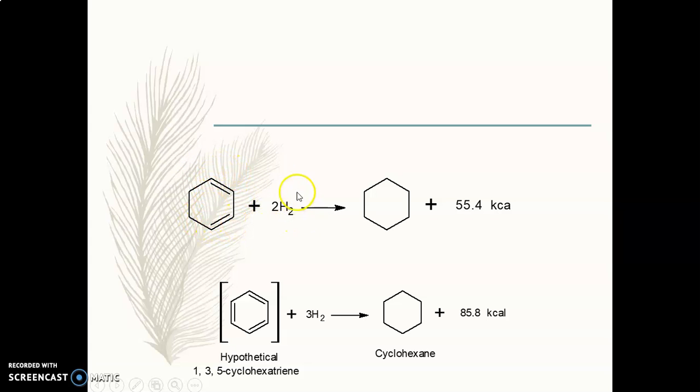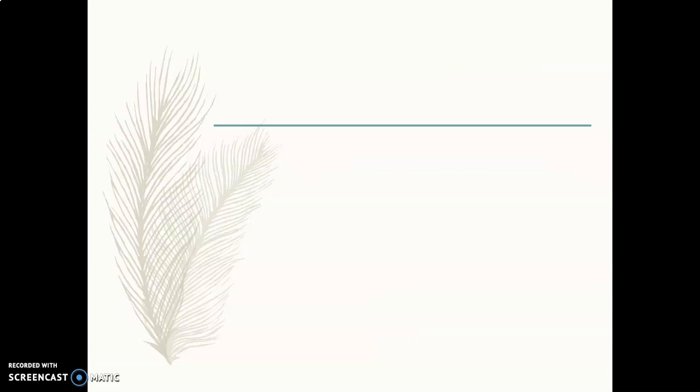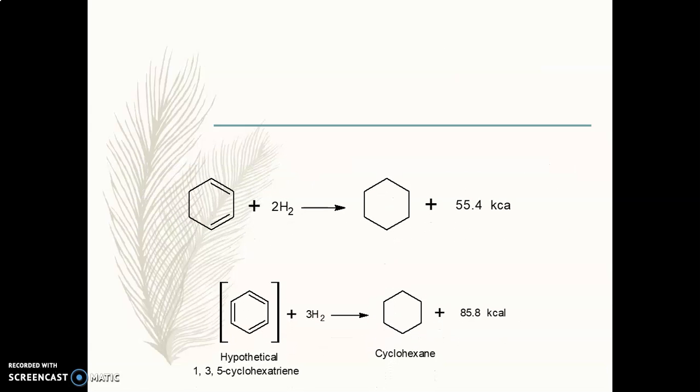As we know, we will require 2 moles of hydrogen to convert two double bonds into single bonds. When this reaction is carried out, it evolves 55.4 kilocalorie per mole. In the earlier case, if you remember, it was 28, and here you can see 55, approximately 56, which is approximately double compared to the previous example. Obviously, because in the previous example only one double bond was there, and here two double bonds are there.